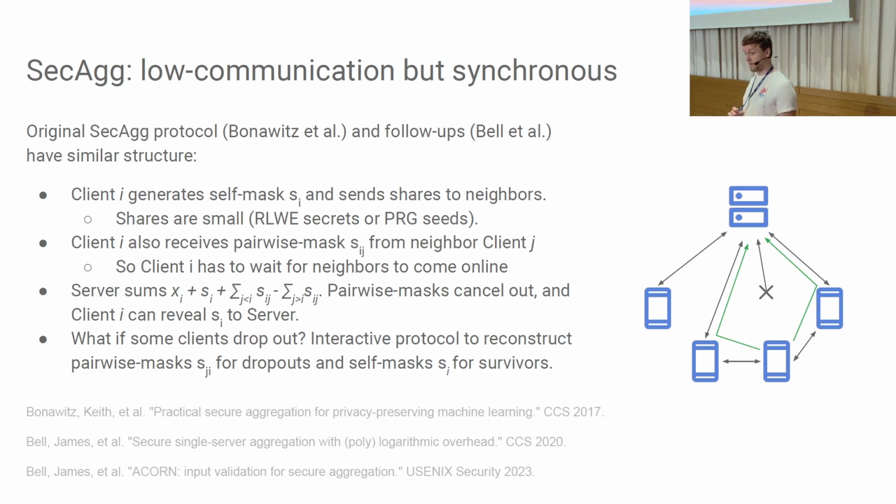What all of these have in common, though, is that clients have to wait for each other. So this is a very synchronous setting where the clients have to be online all at the same time because they have to exchange masks with each other. And while they don't communicate with each other directly, so we don't need to have peer-to-peer communication, they do that via the server, but still they have to be around. And that's a bottleneck in practice.